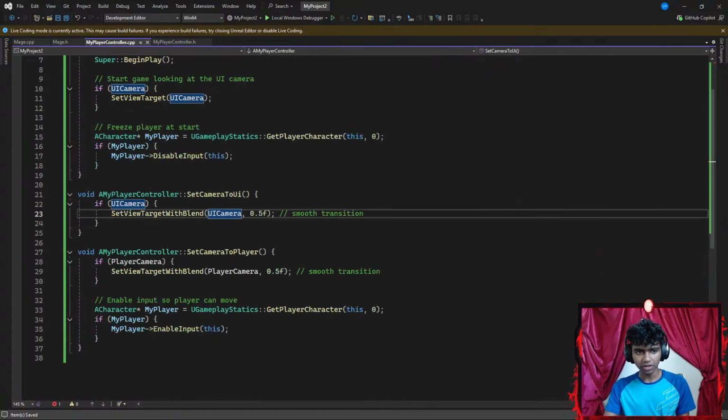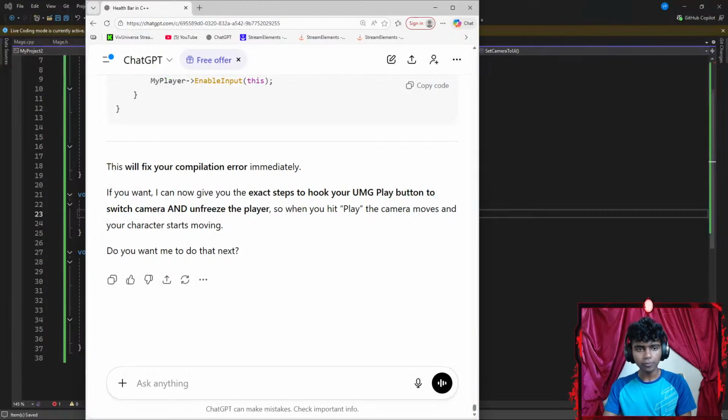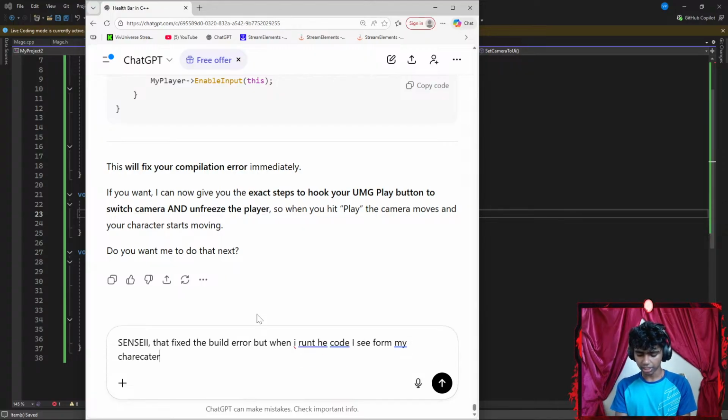Okay, let's just save the code. And now let's get some ChatGPT up here. Now let's say something like, Sensei, okay, that fixed the build error, but when I run the code, I see from my character's POV. My camera is called UI camera.